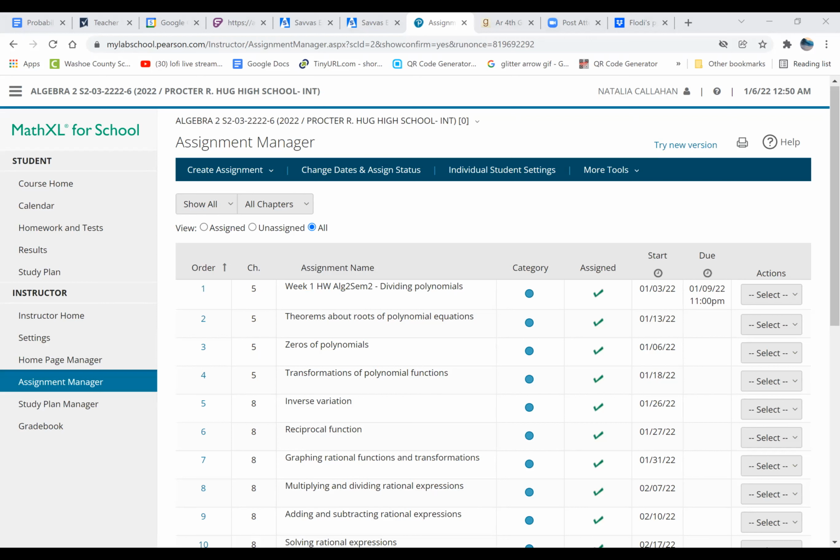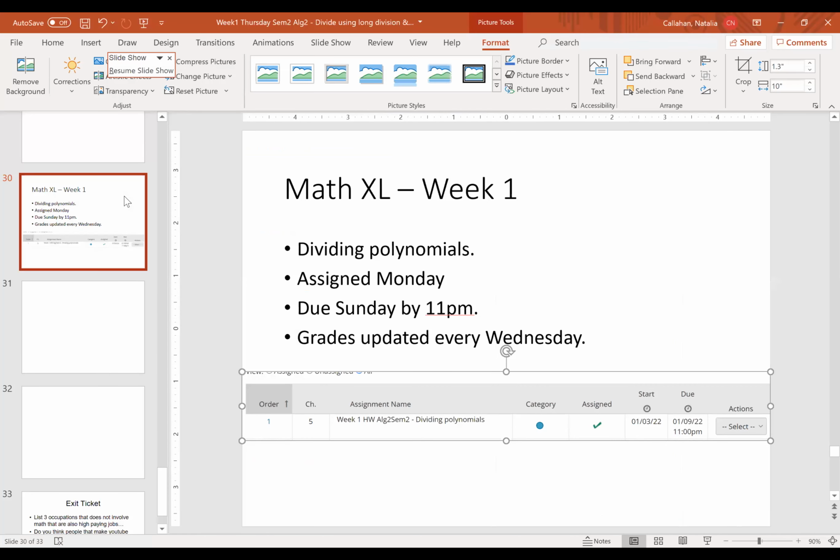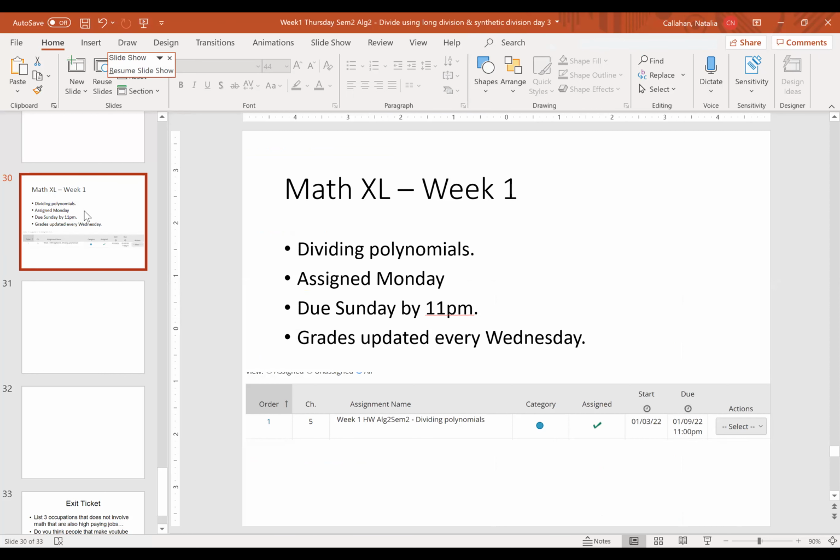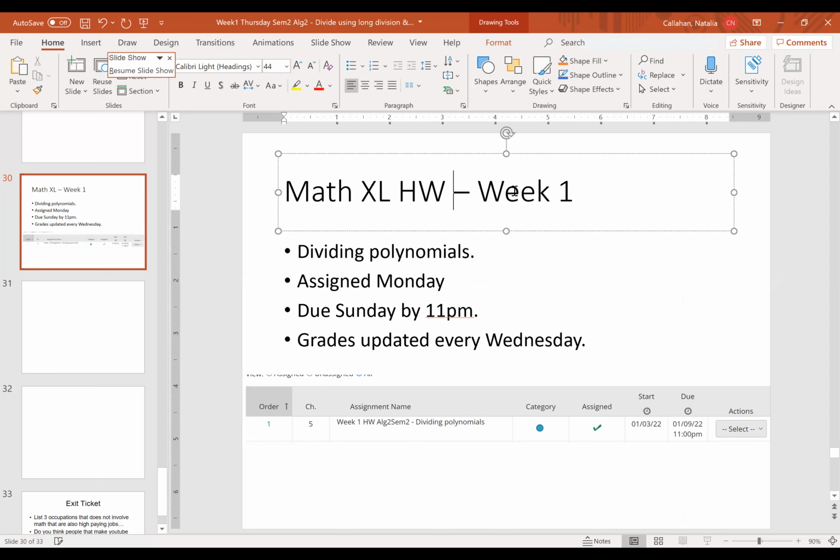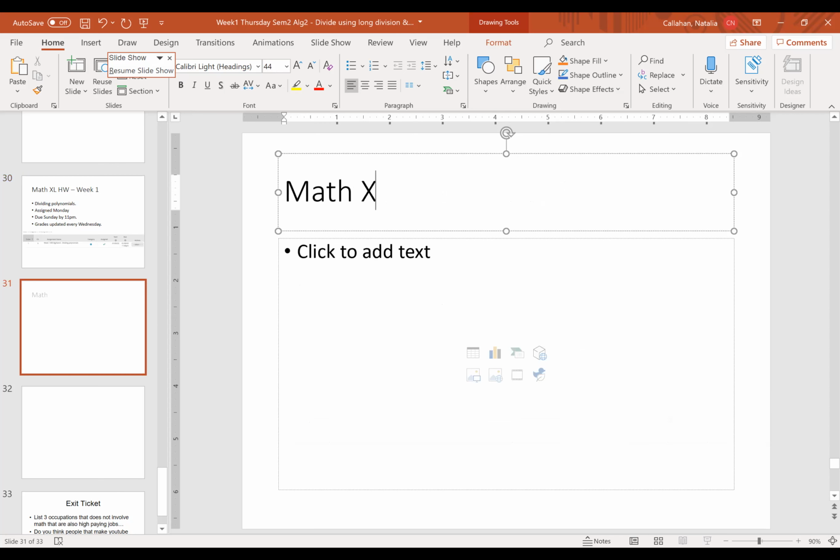Okay. Now, in addition to that, you guys also have a quiz every single week. Your quiz will be given to you guys on Wednesday, and that's totally fine, but I'm going to open it for you guys anyways, so that way you have access to it as well. So your Math Excel homework is going to be due by Sunday by 11 p.m. Next is your Math Excel assessment, which is kind of like a mini quiz, okay?